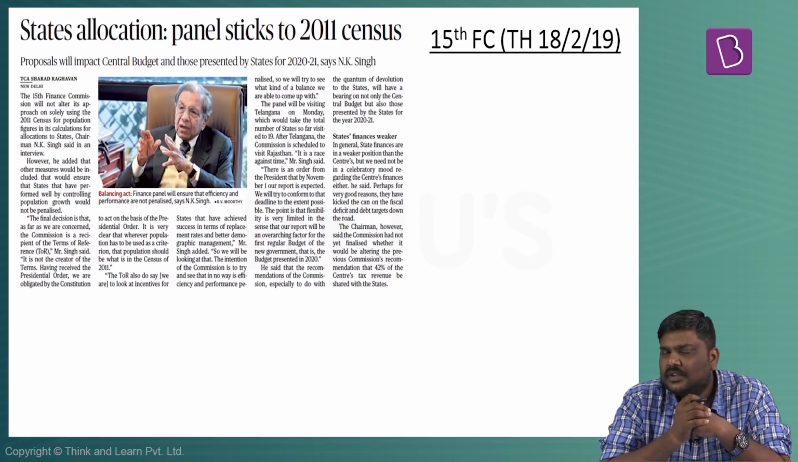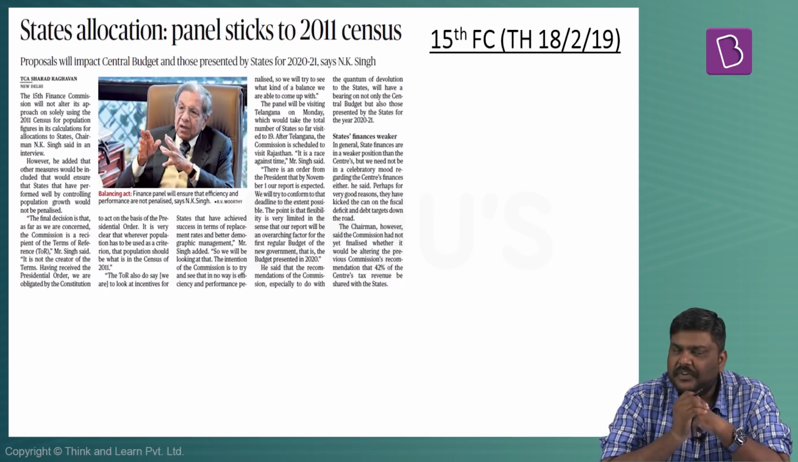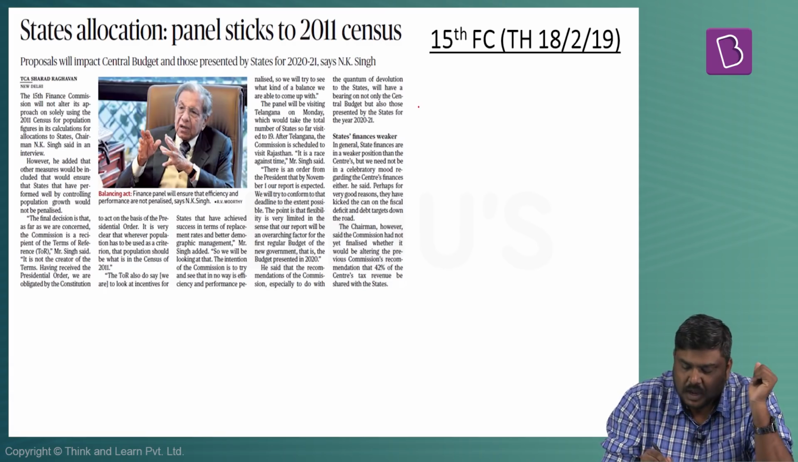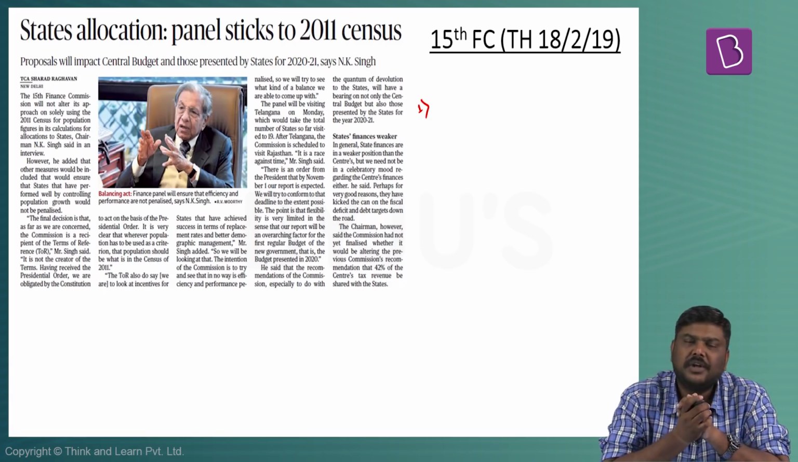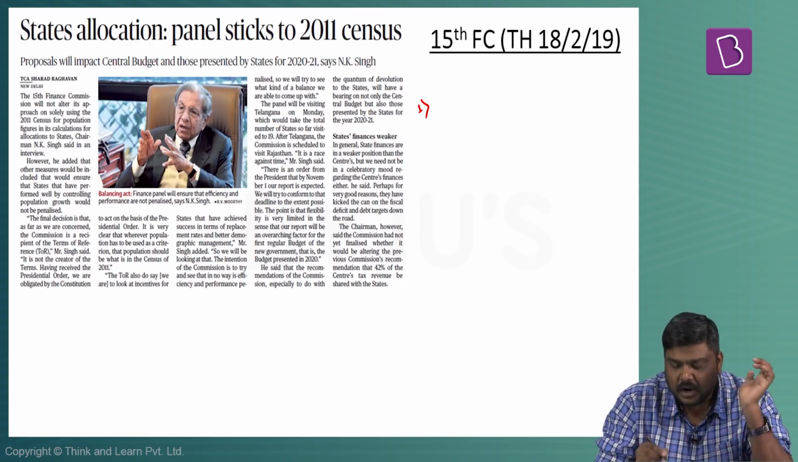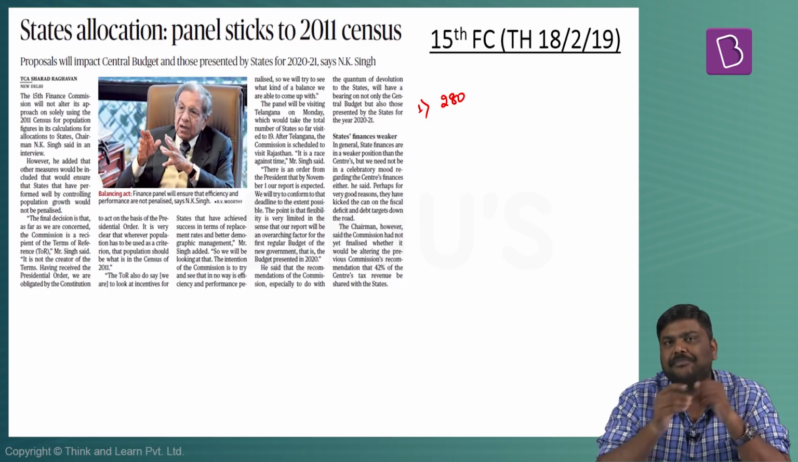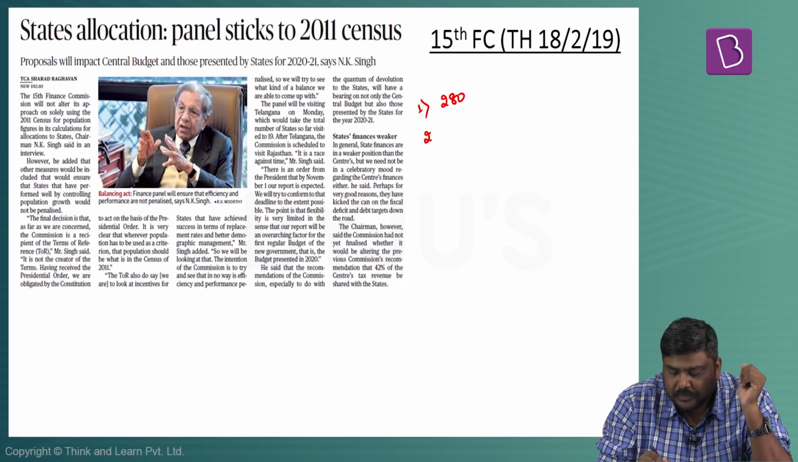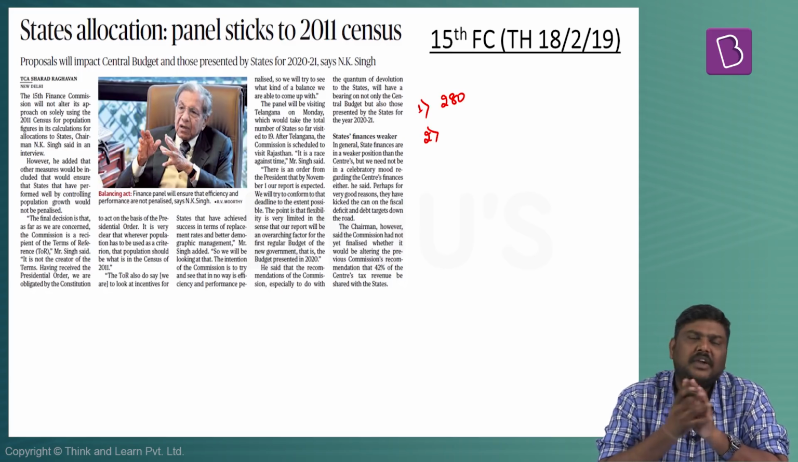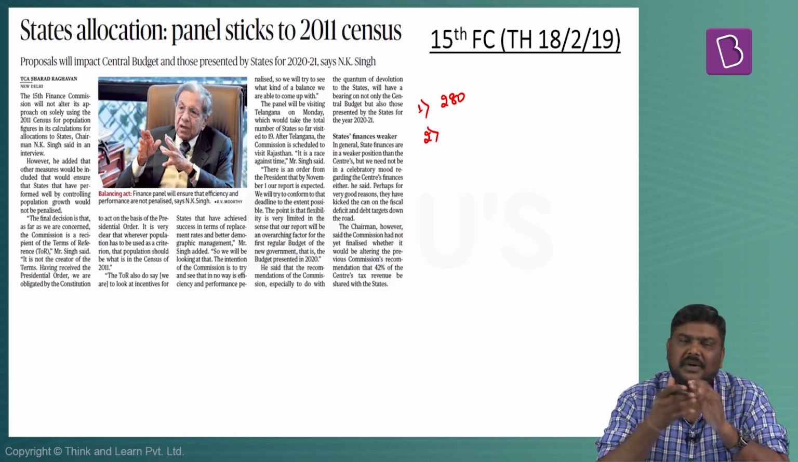The first article is on the Finance Commission. So the very important points related to Finance Commission are: 1. It is a constitutional body set up by the President of India under Article 280. Second very important point, it is set up once every 5 years or whenever the time requires.